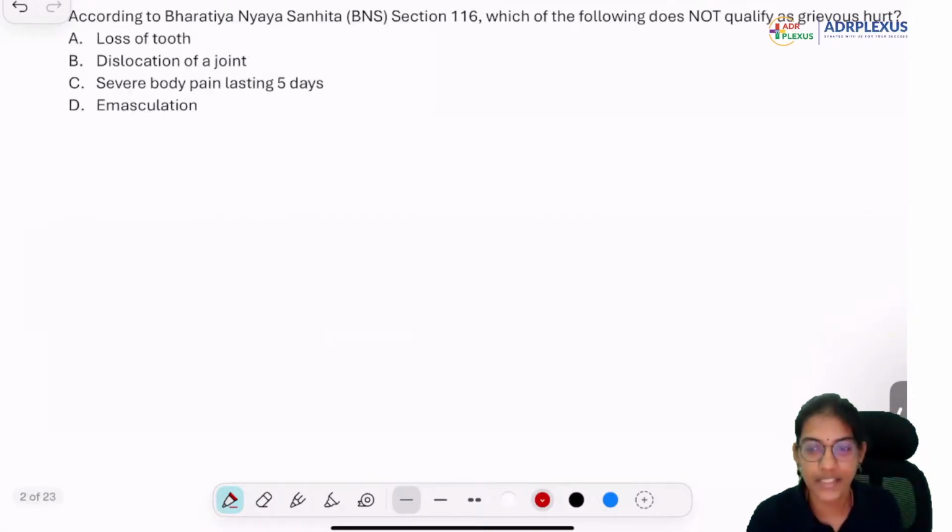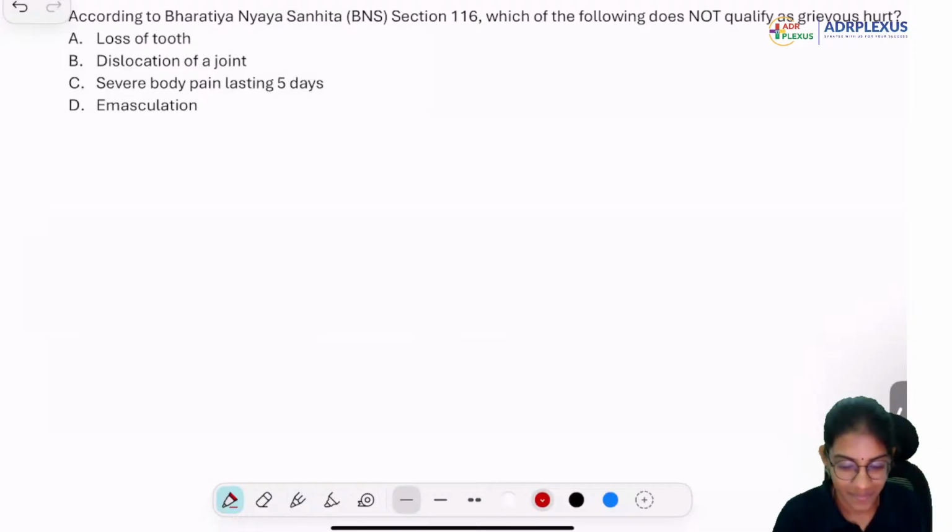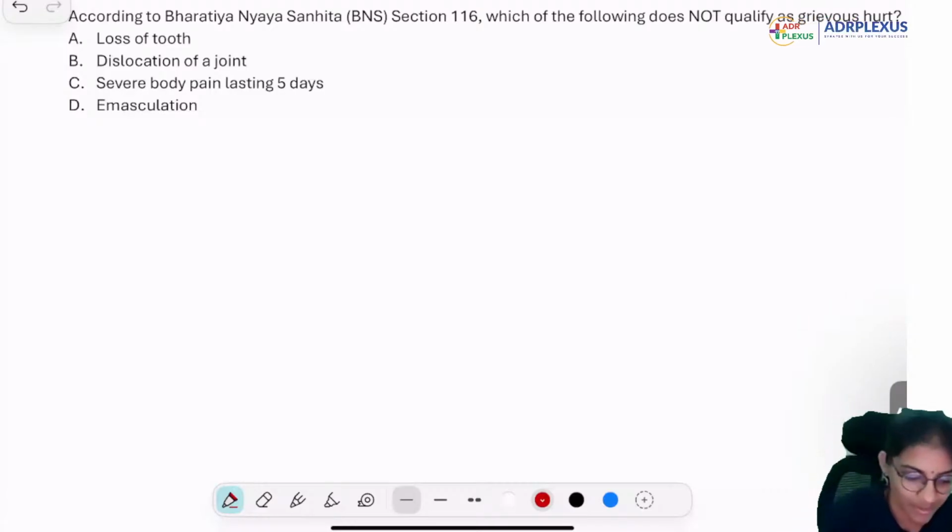All right. What about this one? Which of the following options with respect to the BNS section is wrong? Very good.